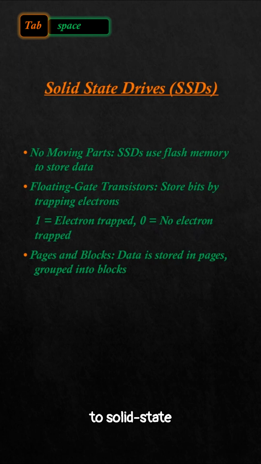Now let's move on to solid state drives, or SSDs. Unlike HDDs, SSDs have no moving parts. Instead, they use flash memory to store data. In an SSD, each bit is stored in a floating gate transistor where the presence or absence of electrons determines whether the bit is a 0 or 1. The beauty of SSDs is their speed. They don't have to rely on moving parts, making them much faster and more durable than traditional hard drives.